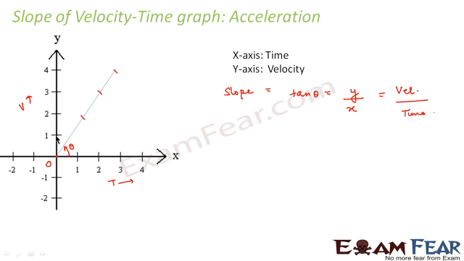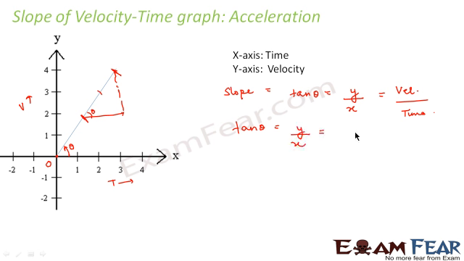Now y would mean 2 minus 0. Similarly, at this point, if we try to calculate tan theta, it would be something like this. So the acceleration for this point would be the change in velocity between these 2 points over time taken. So here the slope, tan theta, is equal to the y component by the x component.